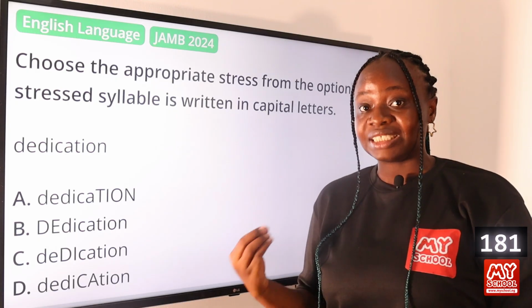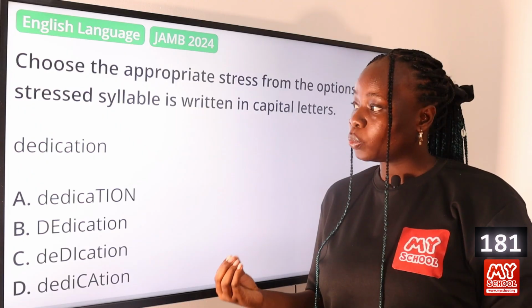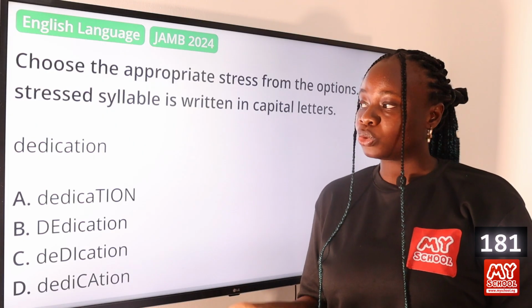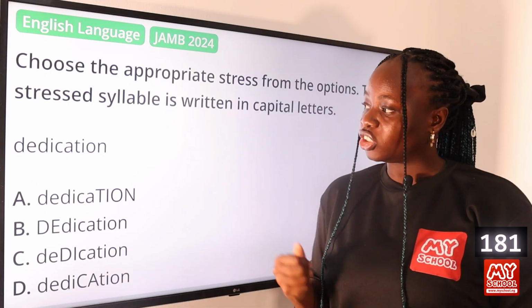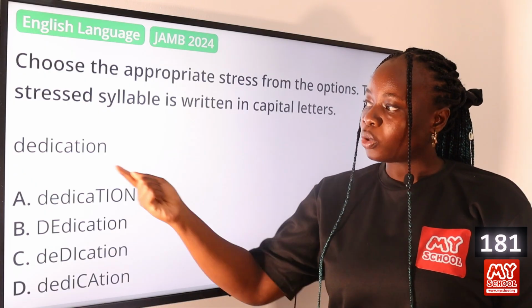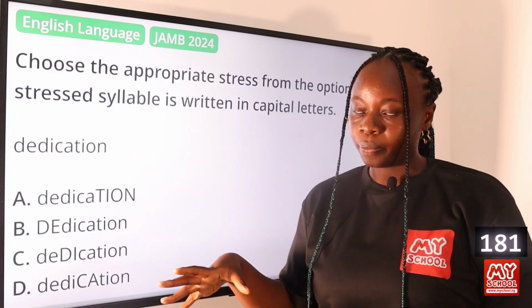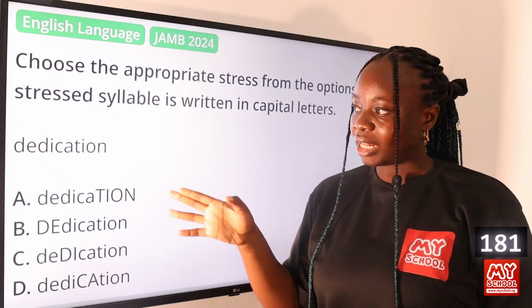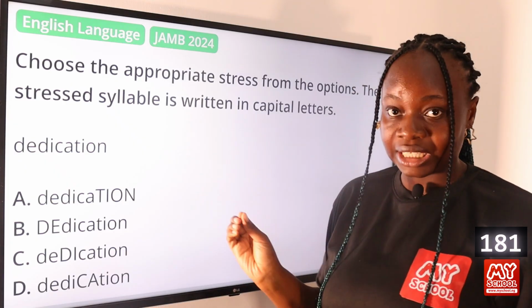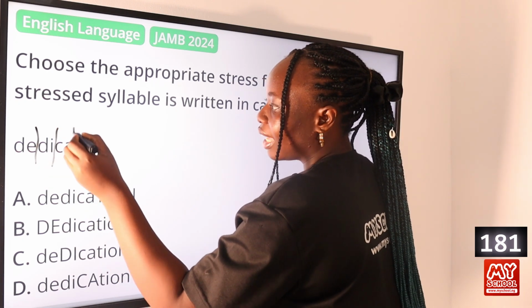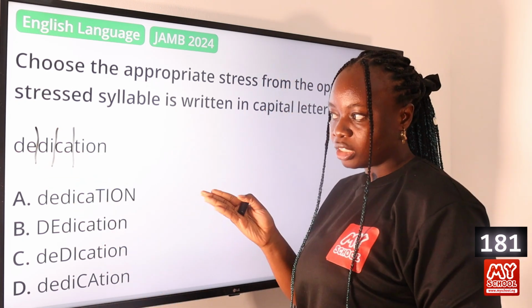So it is pronounced dedication. So from the pronunciation, we can see that the stress is in K. Again, we can also use certain rules to help guide us towards where the stress should be placed. So for words that end with I-O-N, the stress is usually on the penultimate syllable. So that is the second syllable from the last. First of all, let us divide the word dedication into syllables. So we have dedication. So we have 4 syllables.